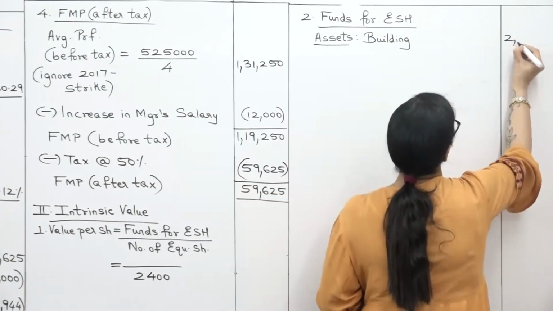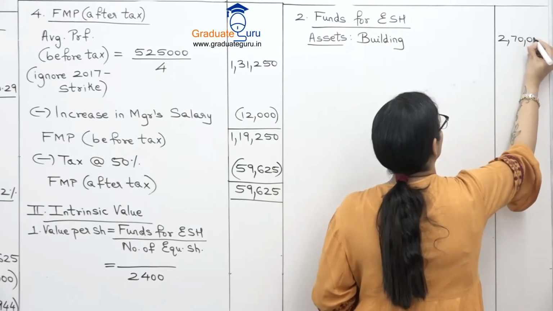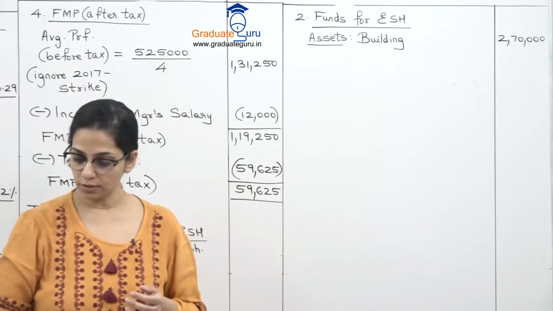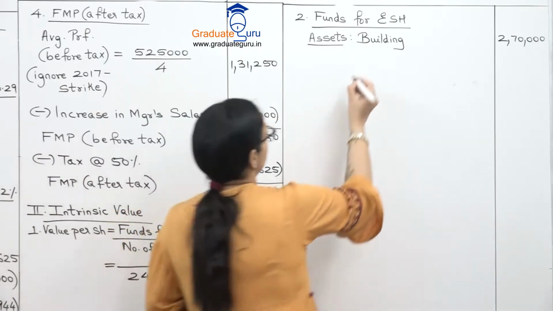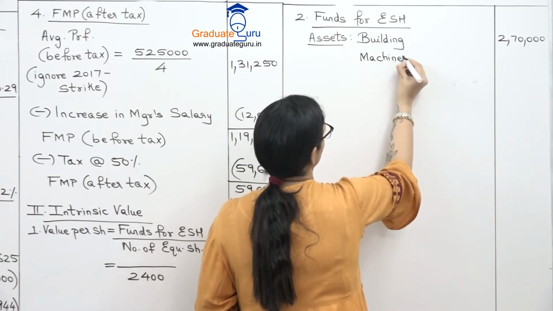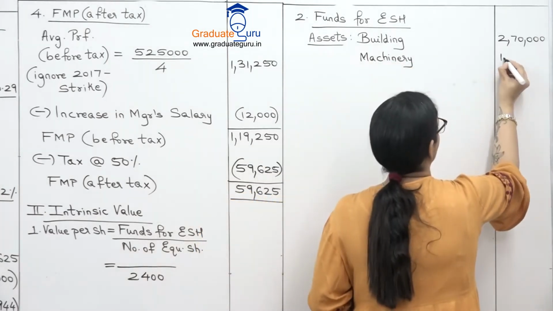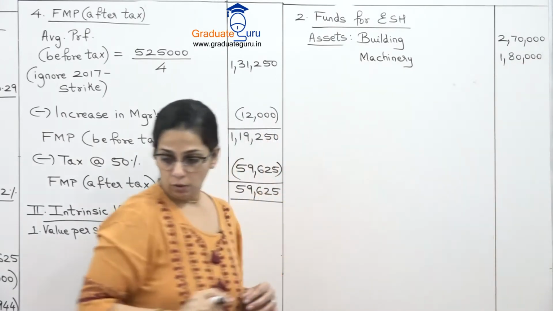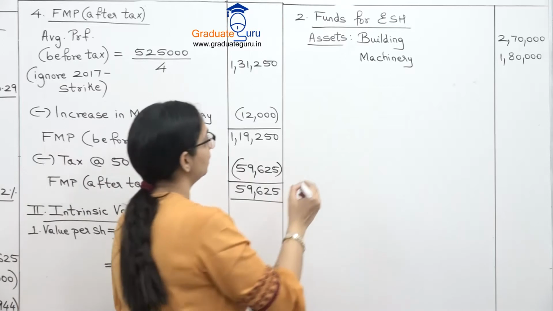So we'll take that. All other assets we'll take from the balance sheet. So machinery 1,80,000. We also have copyrights and trademarks.